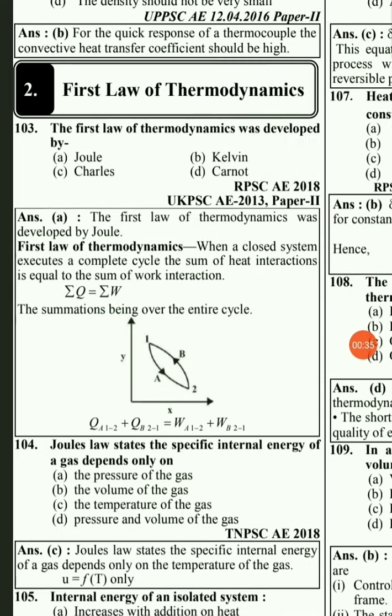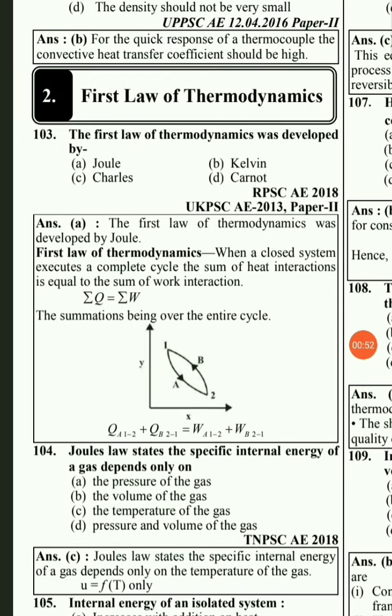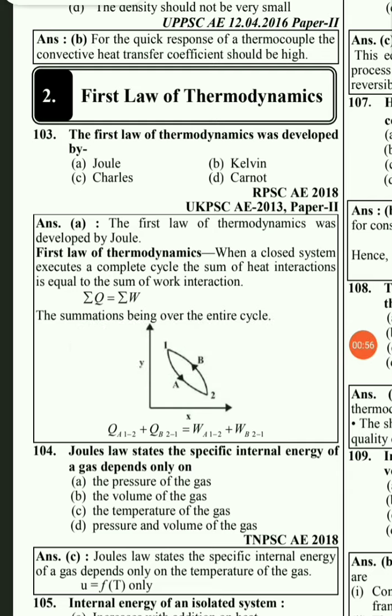So first question for today: the first law of thermodynamics was developed by. Options are A Joule, B Kelvin, C Charles, D Carnot. Basically, Joule's experiment was performed, which gave us the first law of thermodynamics. According to Joule's experiment, he performed a paddle wheel arrangement, the paddle wheel